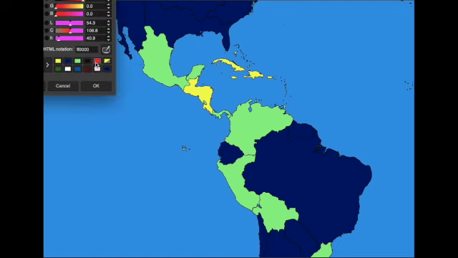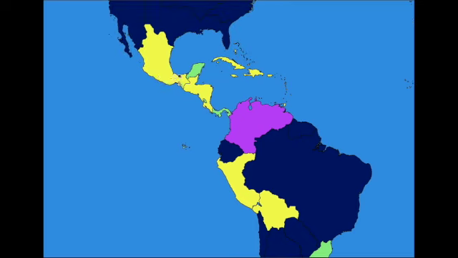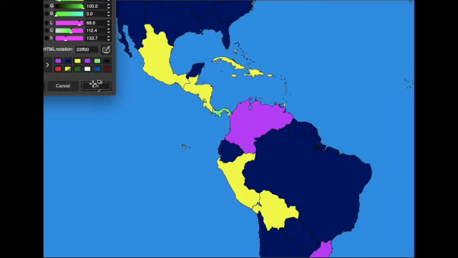And let's see. Should I make it communist? Nope. We'll make Gran Colombia a dictatorship. Because we can, guys. You know what else will become monarchies? Peru. Uruguay, Bolivia. Mexico. Yucatan is a democracy. Dictatorship is in Uruguay. And a constitutional monarchy should be put in Panama. No, I'm kidding. We're going to put democracy there.